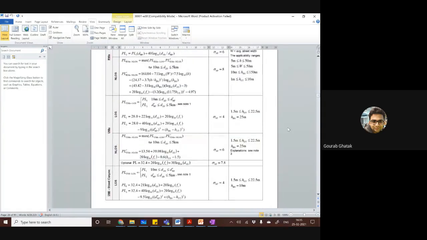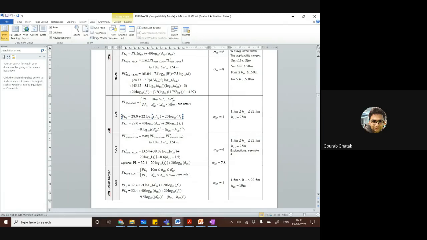I think they are more interesting since we have discussed them in a bit more detail. So urban macro in non-line of sight mode is generally around 3.9, which is similar to the 4 that we have been using. In line of sight, things become a bit more complicated, but as a rule of thumb, you can use something like 2.2 or something similar.